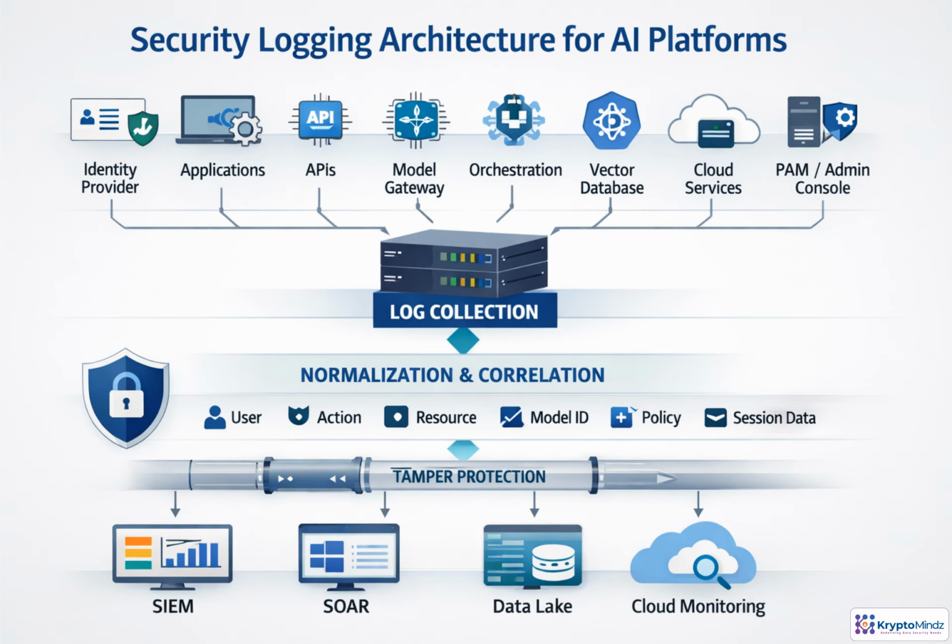Think of AI security logging as a pipeline, not a set of isolated files. Events come from identity systems, APIs, gateways, orchestration layers, vector stores, cloud services, and admin tools. Collection is only the first step. Each event needs shared fields, such as actor, action, resource, model ID, policy, session, and time, so activity can be correlated across components. From there, logs must be encrypted, access controlled, retained, and tamper-resistant before feeding SIEM, SOAR, data lakes, or cloud monitoring.